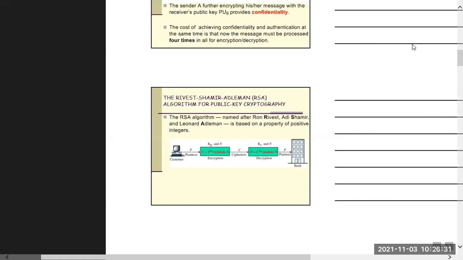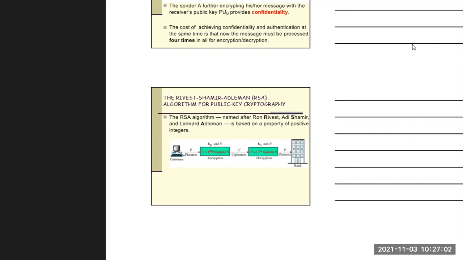This formula is used for encryption, and after the encryption the message is converted from plain text to cipher text. After that, the cipher text goes across, and this cipher text we decrypt again to get the original plain text.